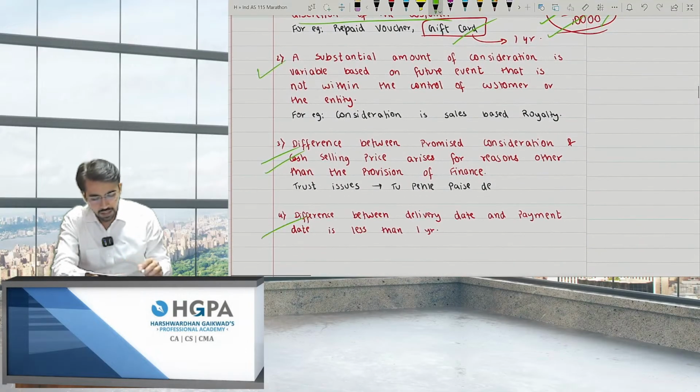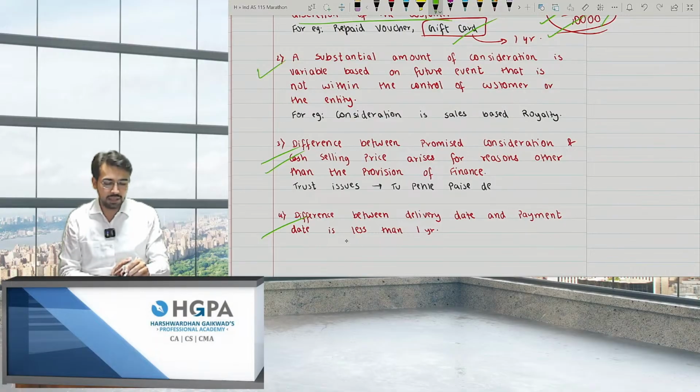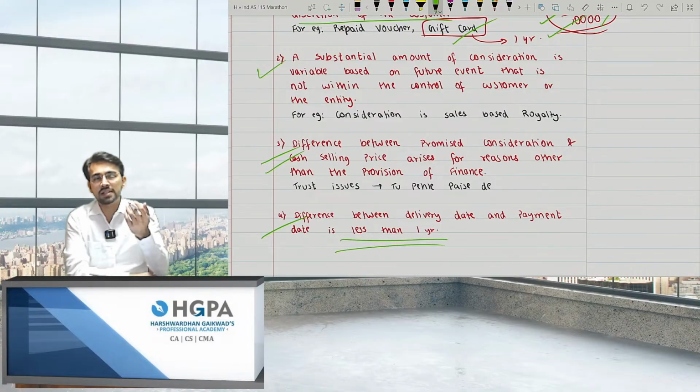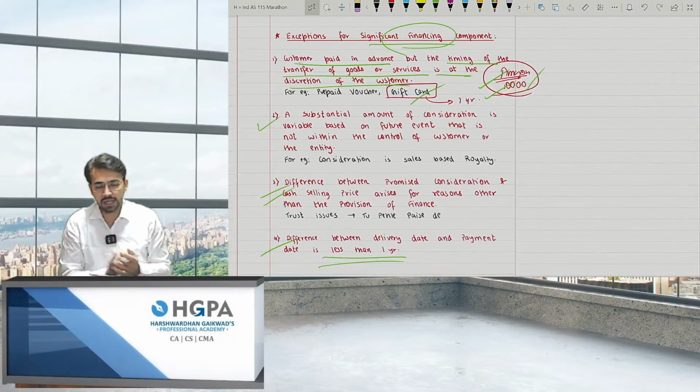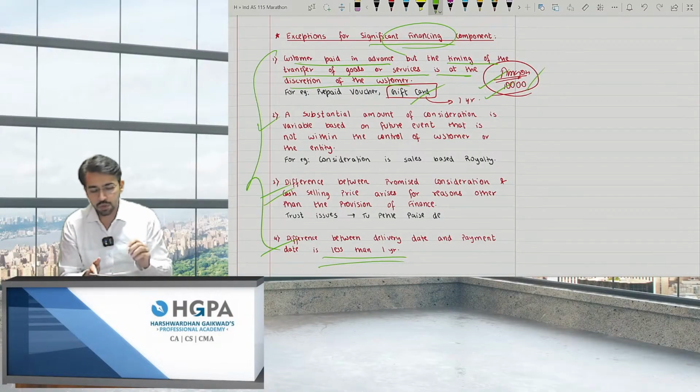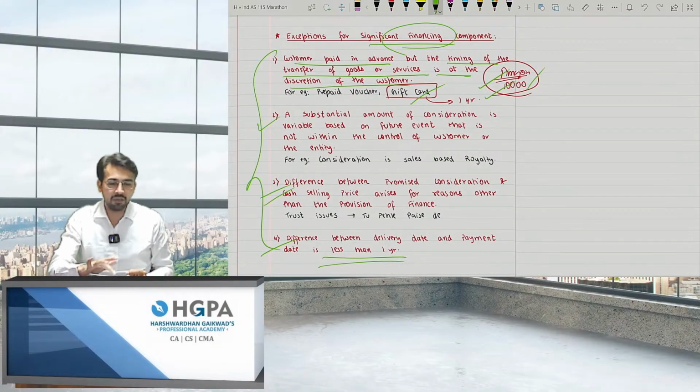And the fourth point is the difference between the delivery and the payment is less than 1 year. If it is less than 1 year, Ind AS says you don't have to discount it. You can consider the same price itself, right? You don't have to take the interest cost at that point of time. These are exceptions to it, although not very important, but still I have discussed it.